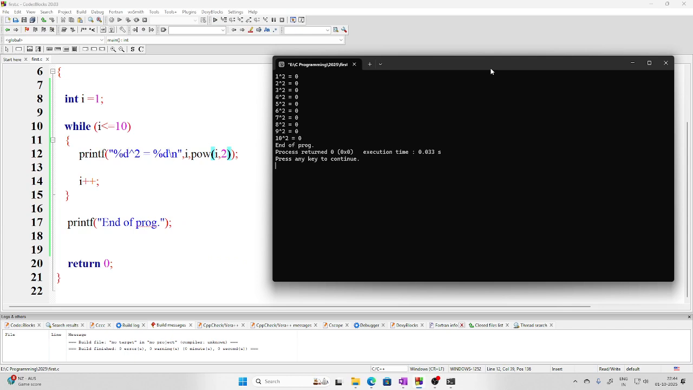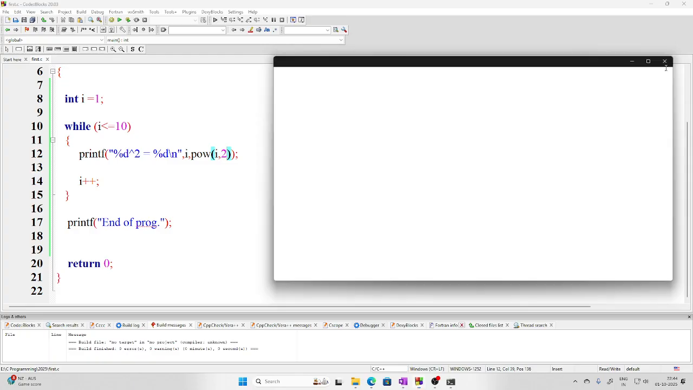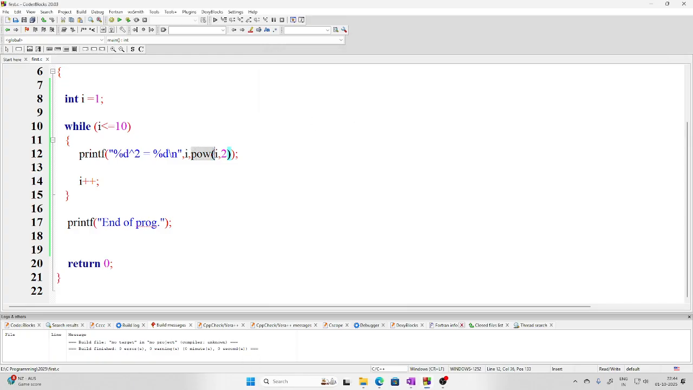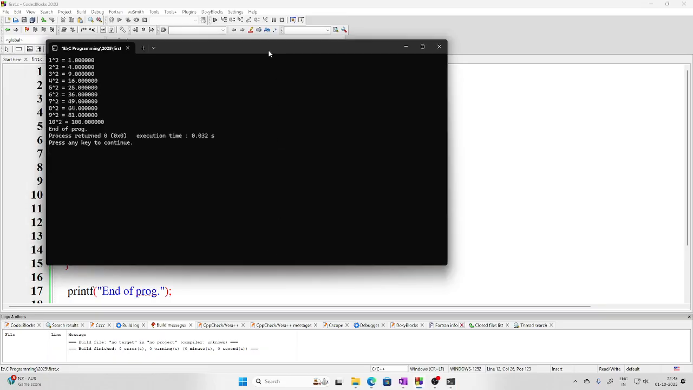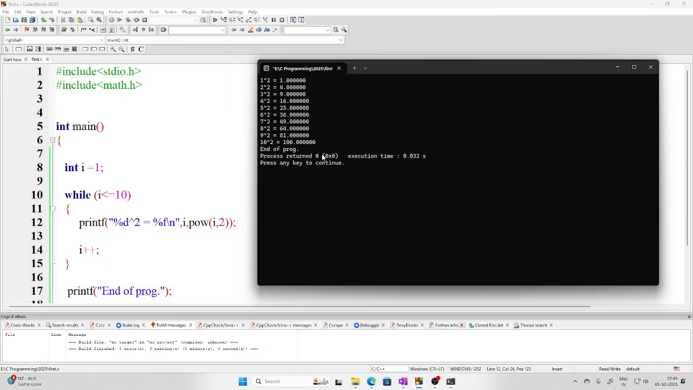Now, can you guess why I am getting 0 every time? Anyone? Now you are getting it right. Correct. Why am I getting 0? Because the power function is present in the math module, and all the functions present in the math module will always be returning float. So that's why this has to be percentage f. So if I run it now, what I'll be getting is this.